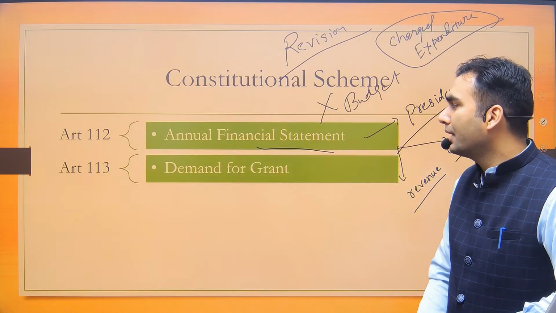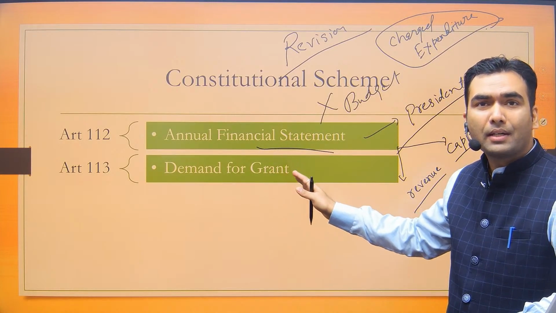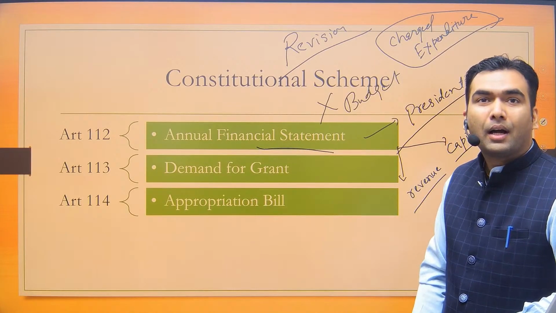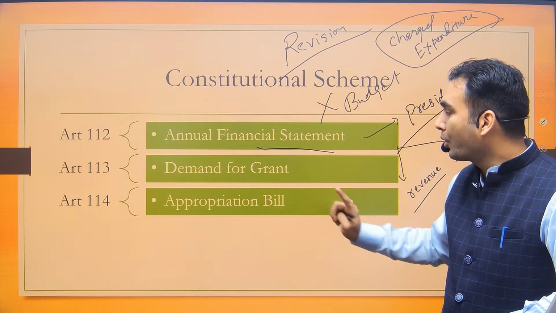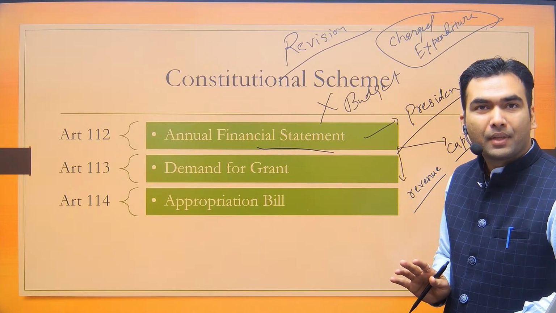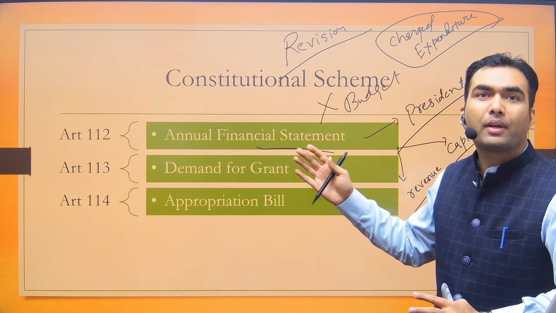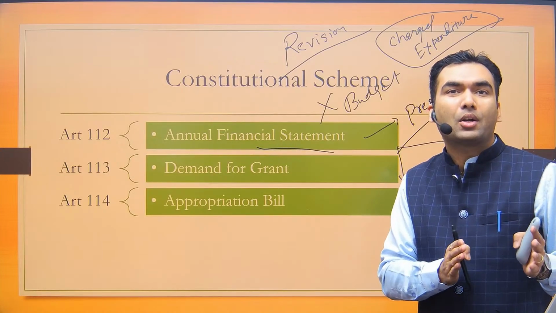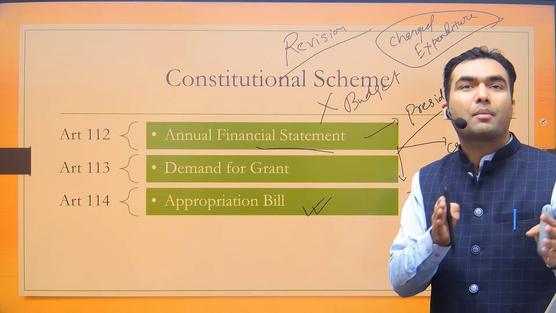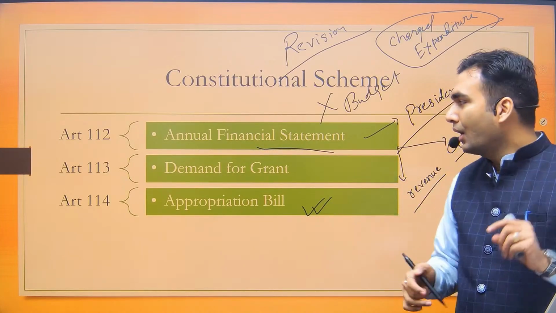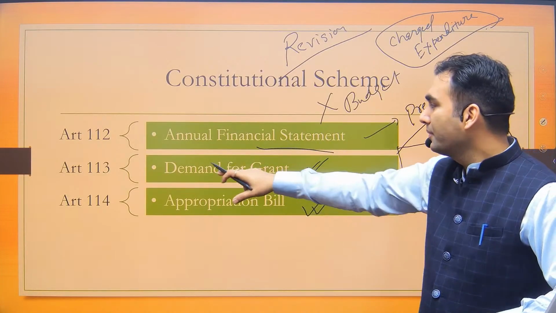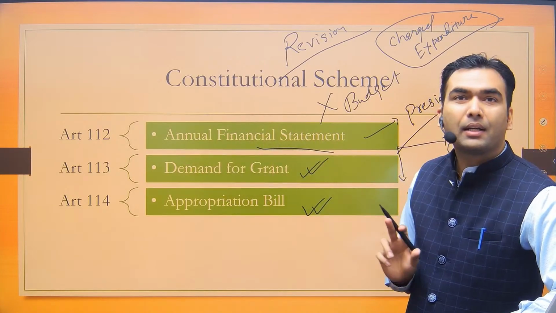Then we shall go to Article 113. Article 113 mentions demand for grant, which is part of expenditure. Then we have Article 114, which mentions the appropriation bill. The appropriation bill is a separate thing from demand for grant. The appropriation bill is holistically the expenditure part of the annual financial statement. But this appropriation bill consists of a lot of small grants, and all those individual grants are discussed one after another, and this provision is mentioned in Article 113.